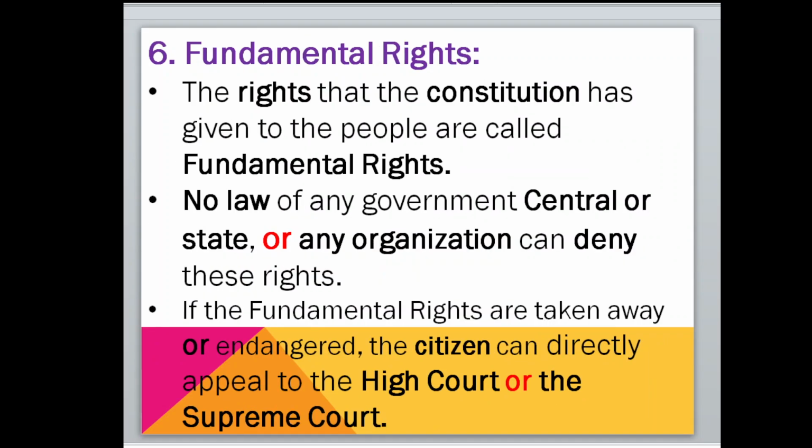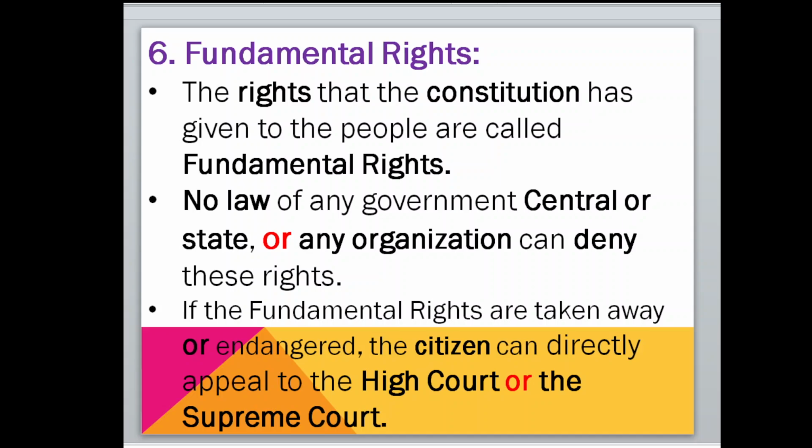Now we come to the fundamental rights. Fundamental rights means those rights that are provided by the constitution to the people. These rights have protection from the constitution, and no law of any government, whether the central government, a state government, or any organization, can deny these rights.